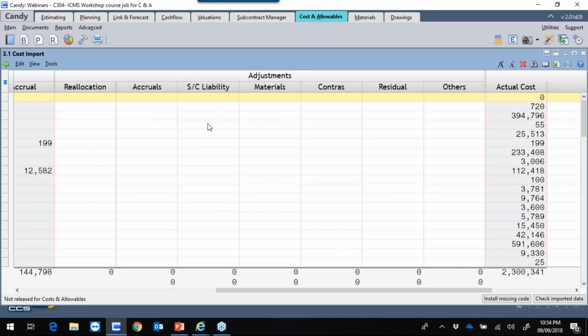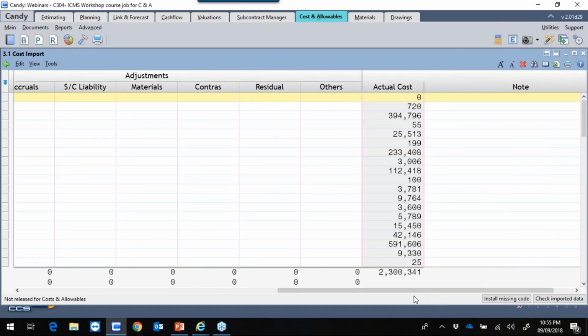The difference between the subcontract payment amount and due amount will be captured here. Materials, if there's any materials that have been pre-purchased but not claimable to the current valuation, you can put that there. Any contra charges, residuals, others. And then you have also a place where you can make some notes.